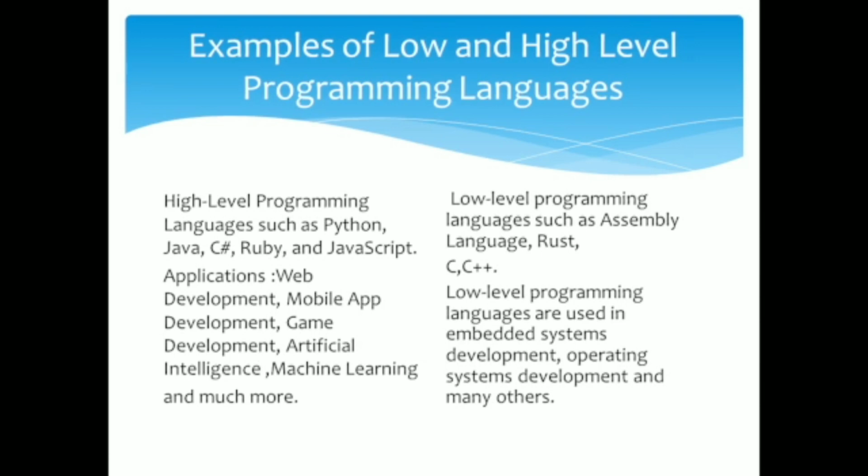Examples of low and high level programming languages. High level programming languages such as Python, Java, C#, Ruby, and JavaScript. Low level programming languages such as assembly language, Rust, C, C++.